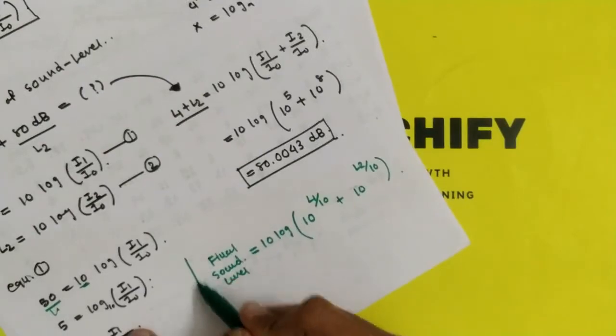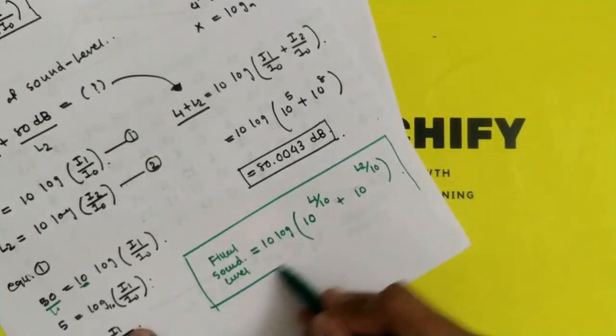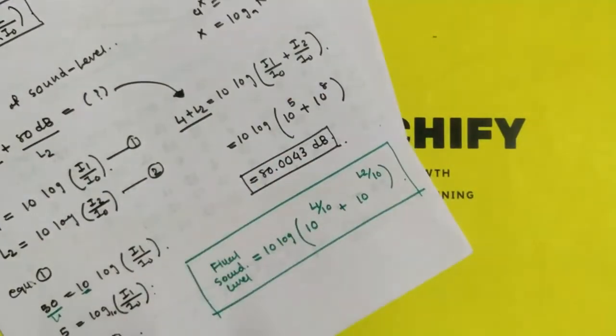You can remember this formula, or you can go by the other method also.